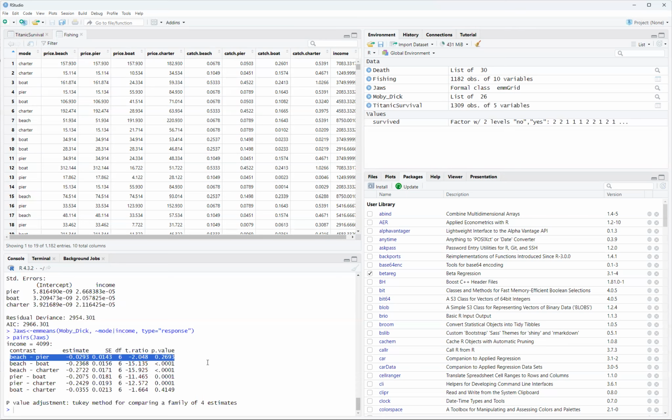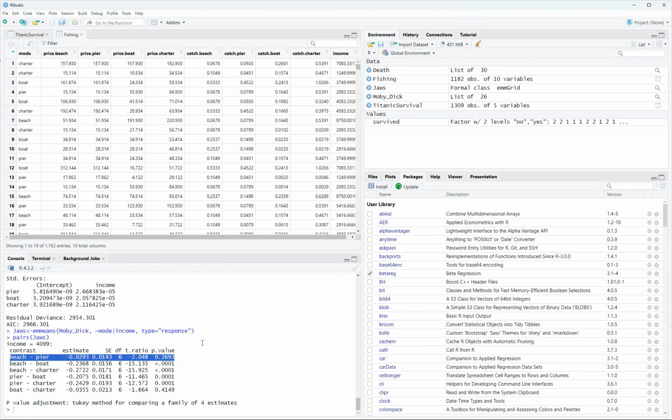So these are pretty predictable though. Beach versus pier, if someone has more money, they're going to go on the pier, right? If someone's got more money, they're going to go on a boat. But a beach and the charter, same thing. But then when you look at a boat and the charter, not much different, because a charter boat is probably pretty expensive compared to a regular boat. Almost as expensive. And then pier and beach, what's really the difference of standing on a pier versus a beach? Not that much, so you don't see a big difference between income. But you do on the others. So this is pretty predictable.